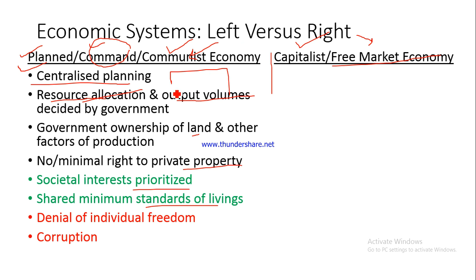They would ensure that the resources are allocated properly, but then there is a chance that they become corrupted and indulge in corruption. For example, if I am owning 2 cars, but I don't want to give away my 2 cars. The government says that you'll have to give away 2 cars because we are going to redistribute the cars such that every family has 1 car. Fine. But I don't want to give away my 2 cars. So what will I do?